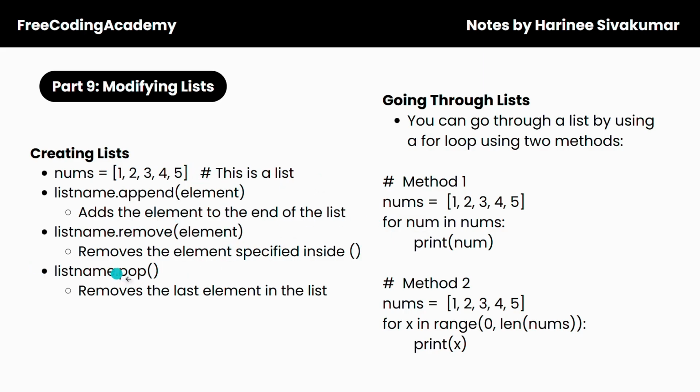Now, let's say we wanted to remove the last element. If we have listName.pop, this removes the last element from the list. So if we wanted to remove 5, then we would include the statement nums.pop.